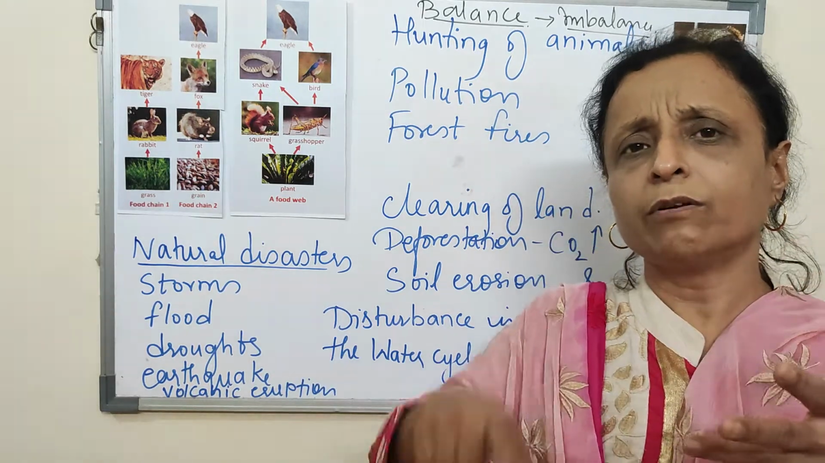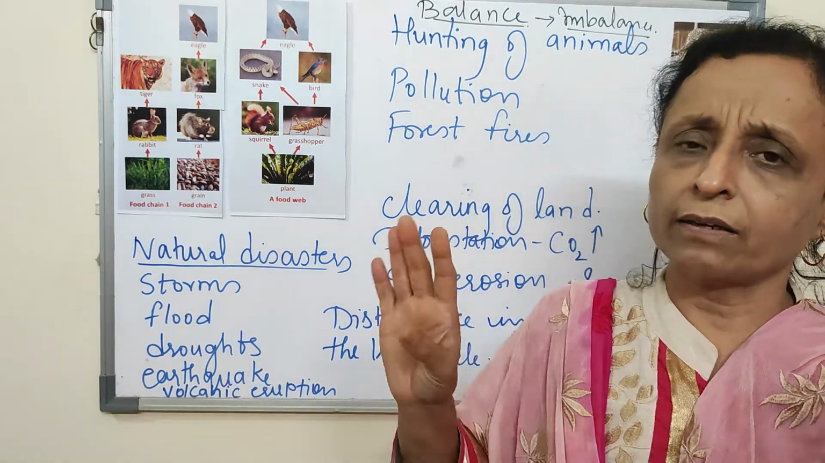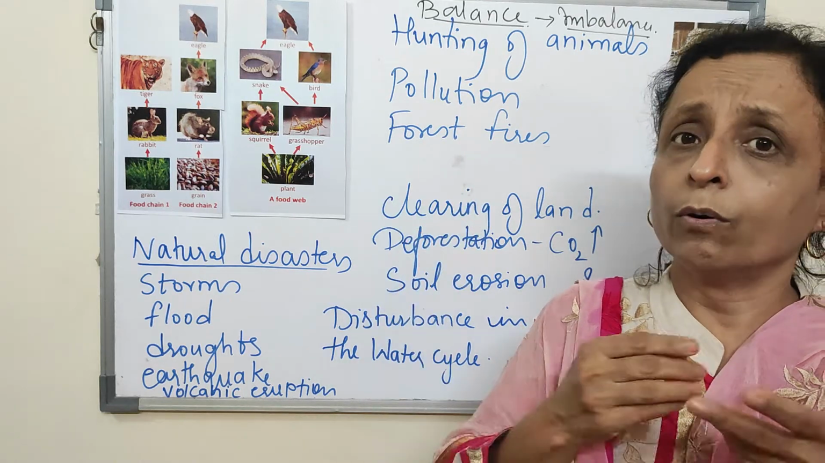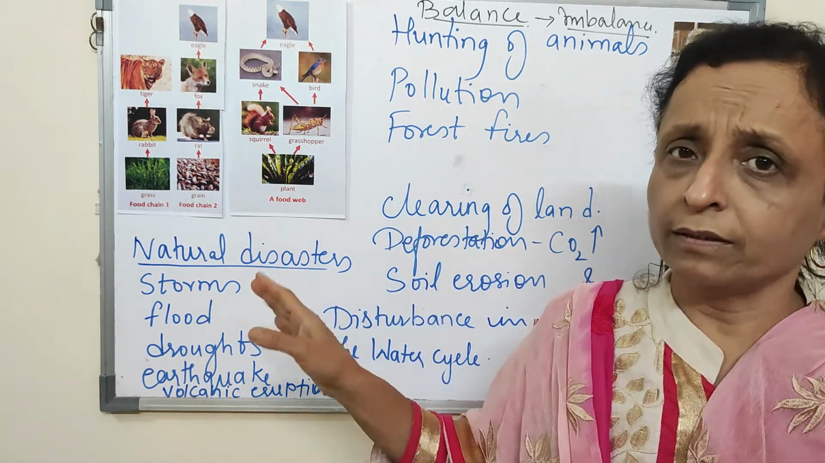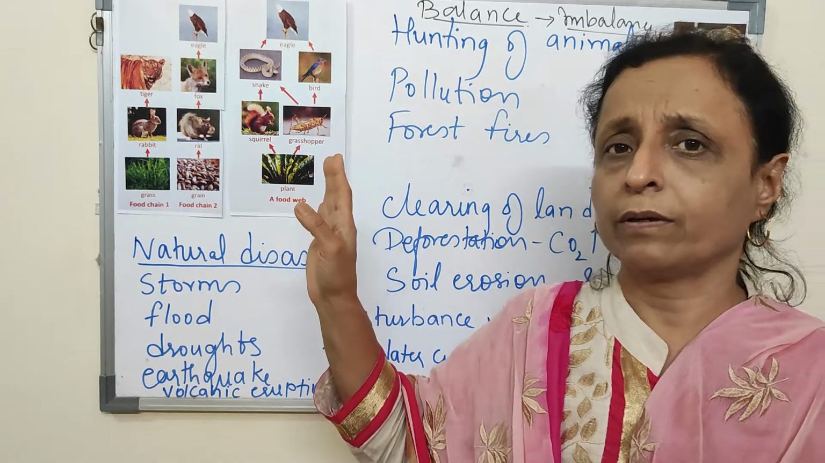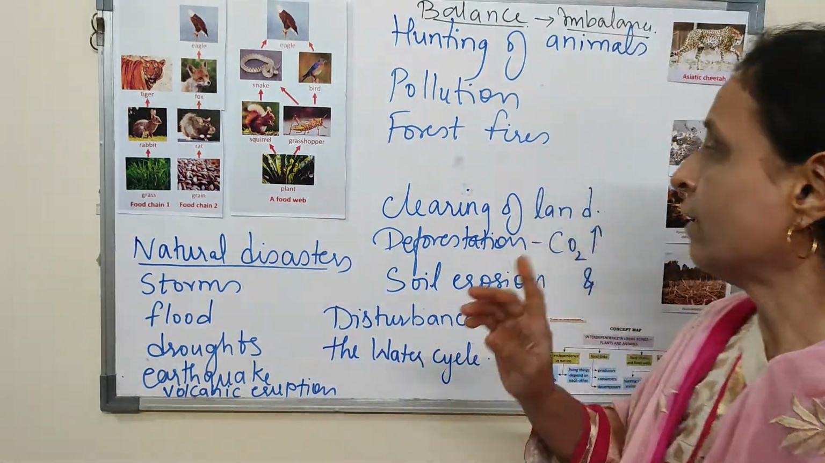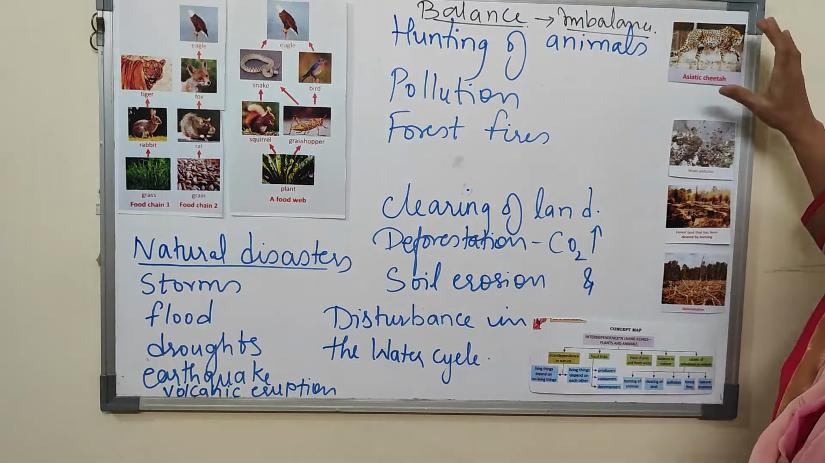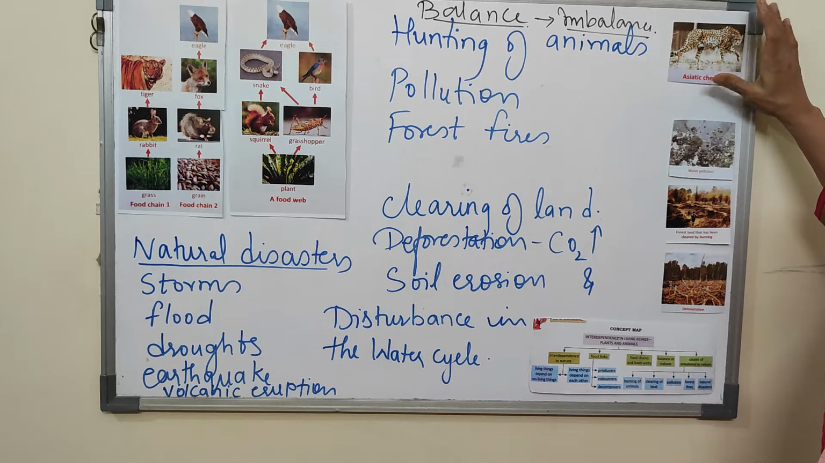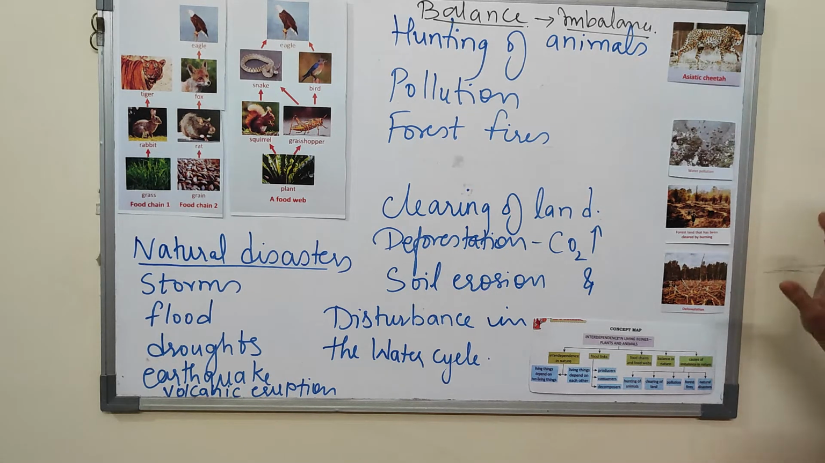Then there won't be lion also. There won't be deer also because grass will get over. No grass also, no deer also. Everything will get over. That's an imbalance. Everything has to be balanced. So this is how we are destroying the environment.